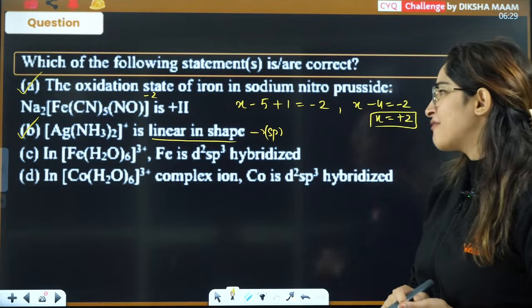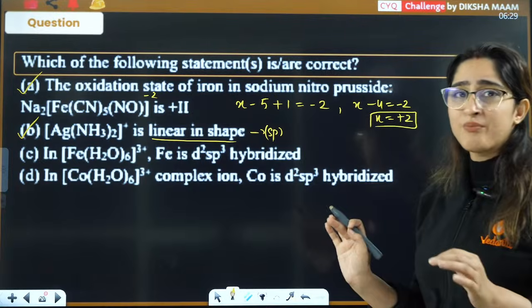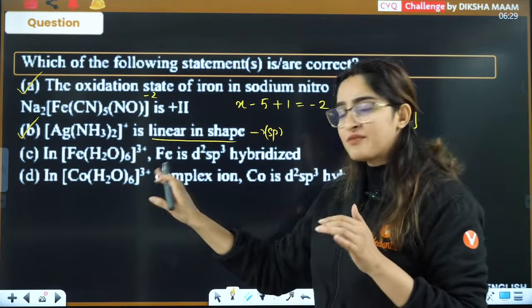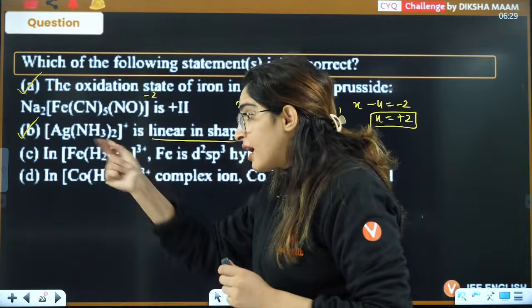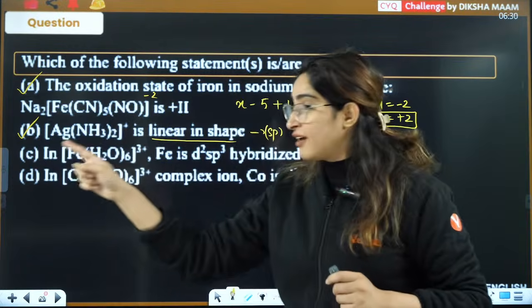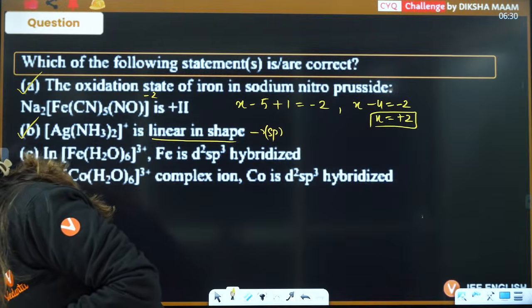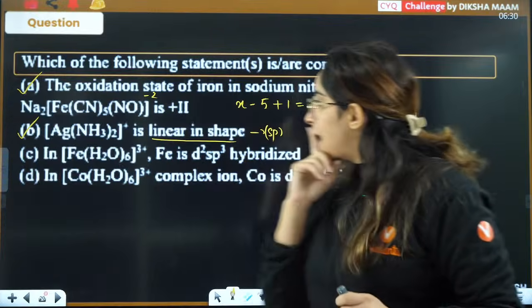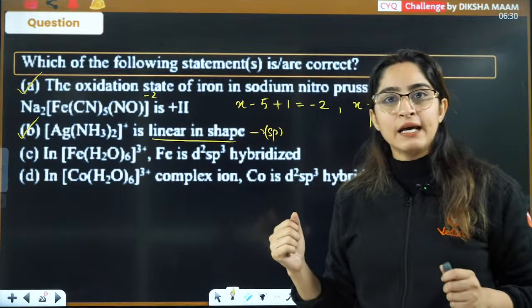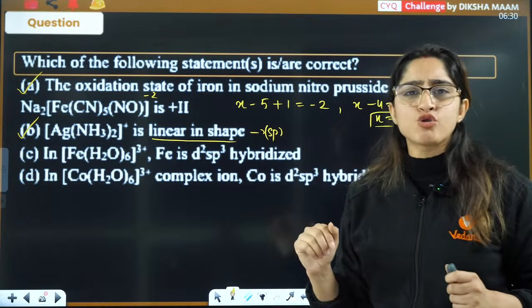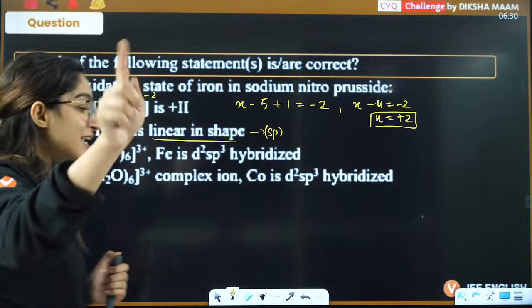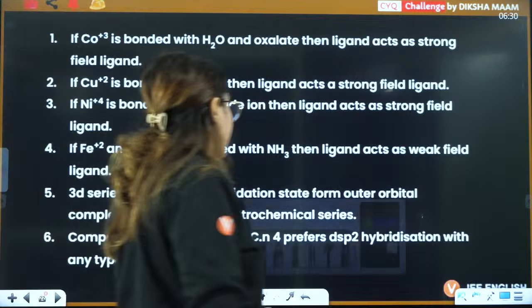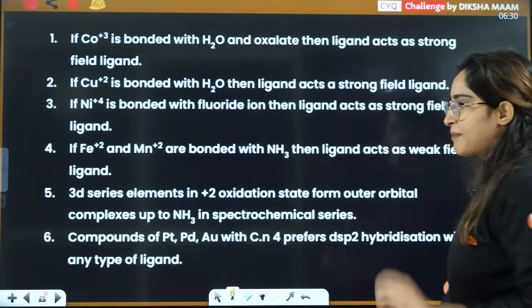Third is you have Fe(H2O)6. Now this is very important, because this last two options are important. One of the students, Sadhguru, has written here: Ma'am, water is a weak field ligand. So it will behave like a weak field ligand, because water is a weak field ligand in the spectrochemical series. But guys, that's the case of exceptions, and that is why I have written all the important exceptions for you over here.